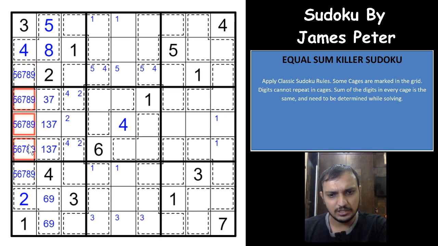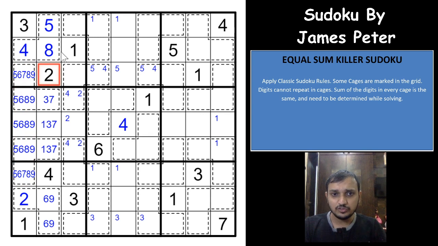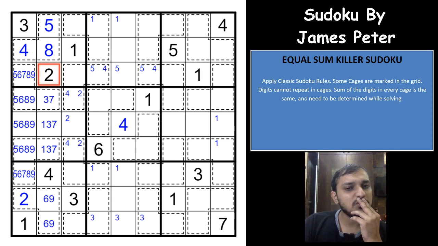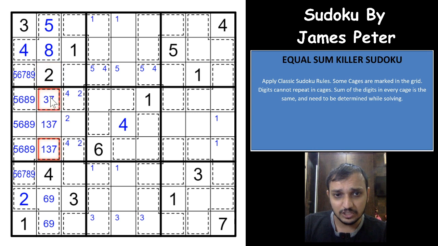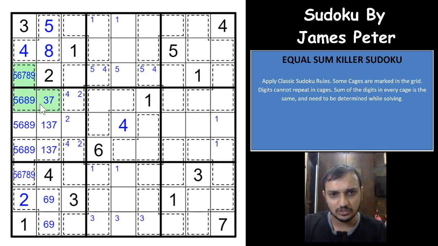7 cannot be in any of these 3 cells. Now if you see here, 7 cannot be in any of these two cells, because the moment you have a 7 in one of these two cages, I am actually seeing these two cages now, right? You cannot have a 7 here.